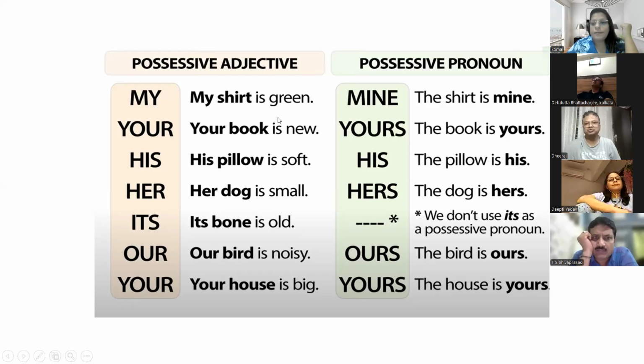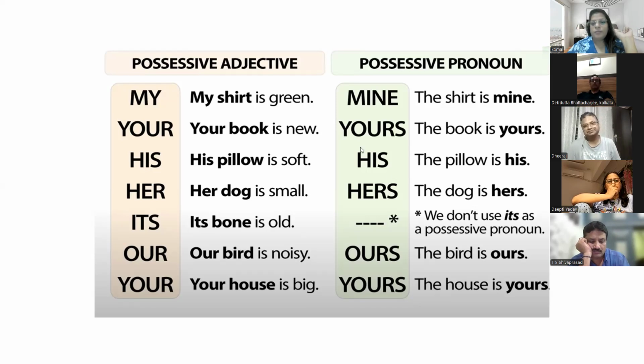Words like new, soft, small, old are not adjectives by themselves. In sentences like "Your book is new" and "His pillow is soft", they can act as an adjective, and they can also act as a noun. But if the word is followed after a noun, then it becomes an adjective.